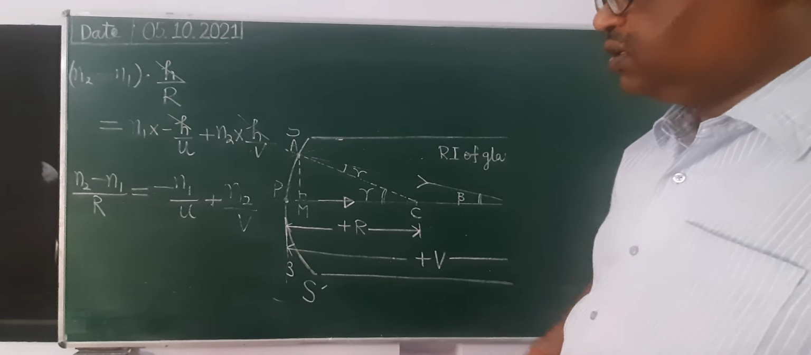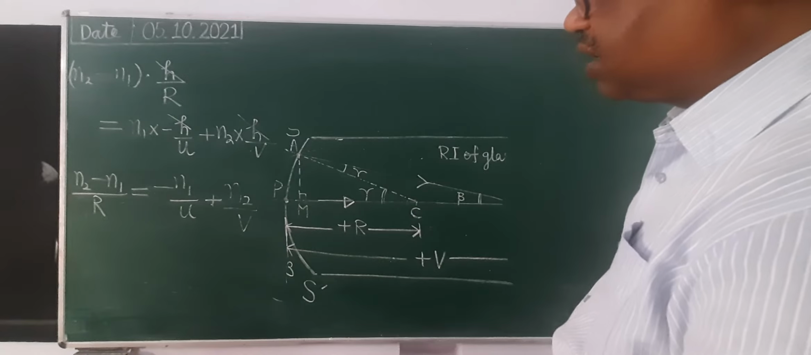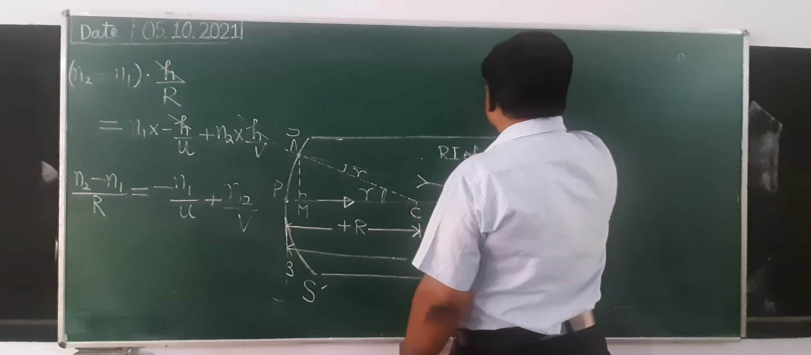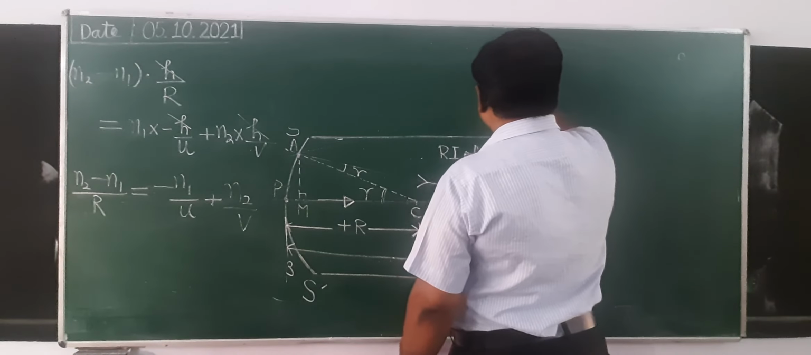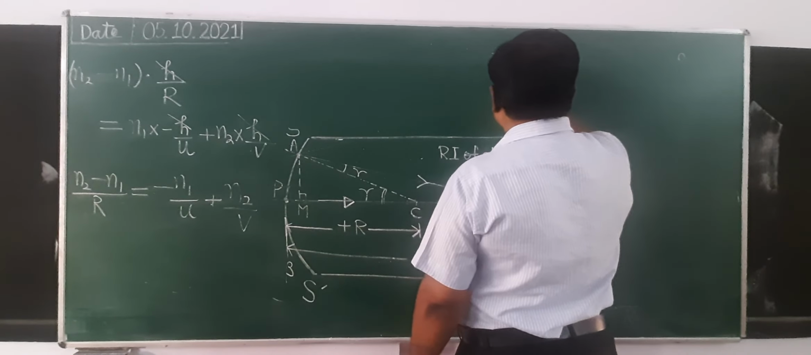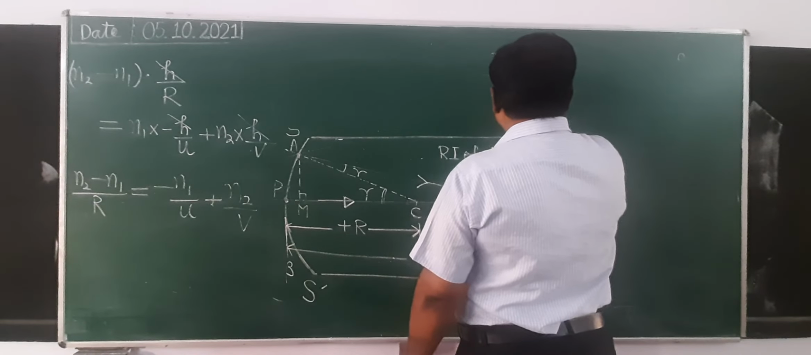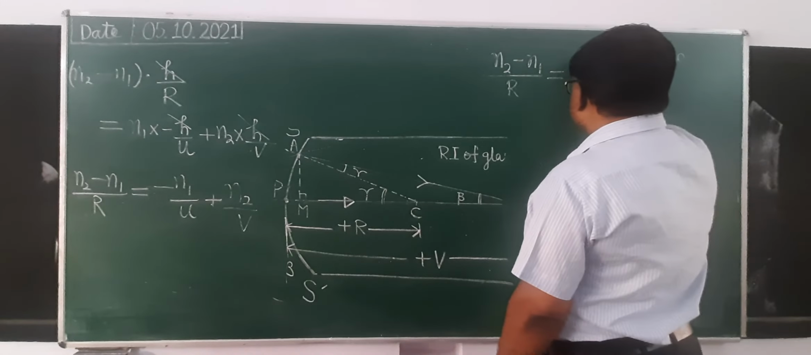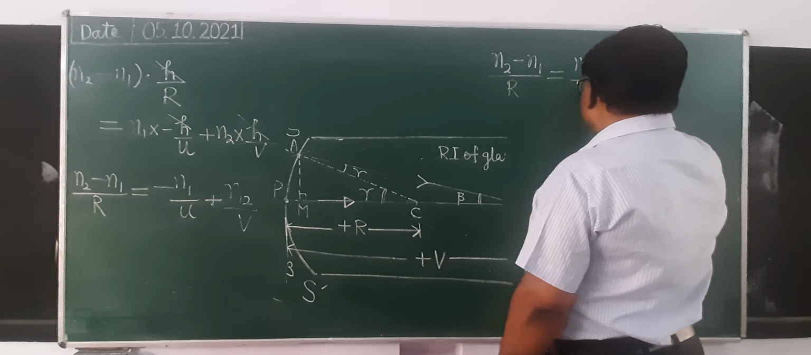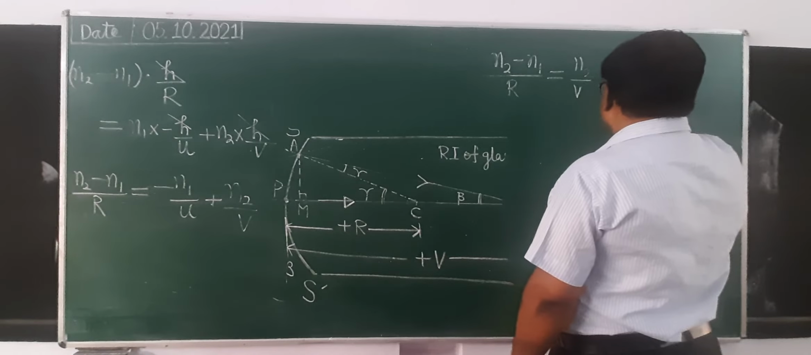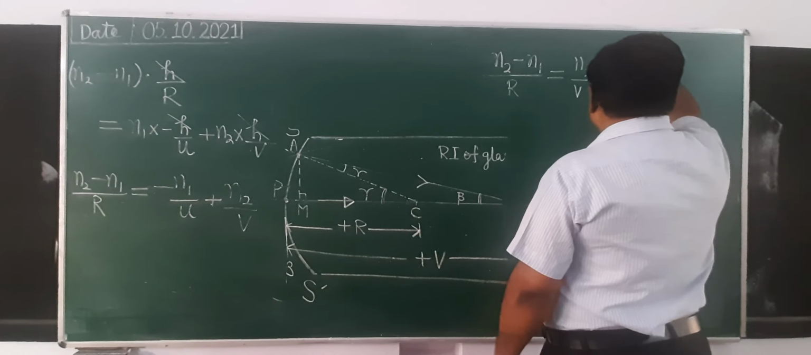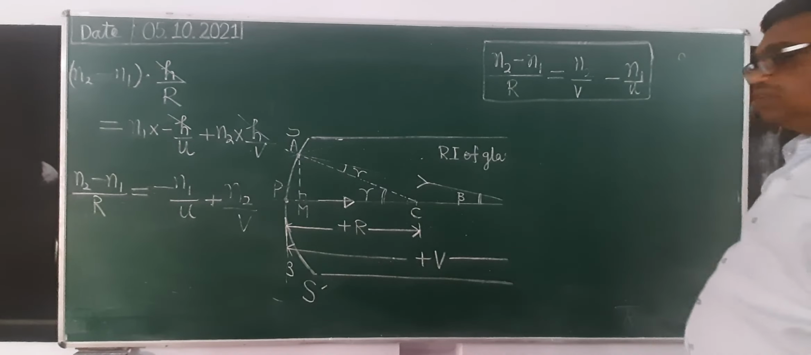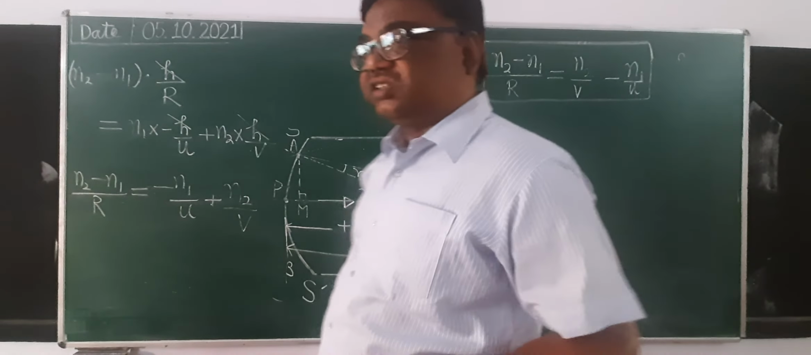Now, have you noted? Now you rearrange the terms. So on rearranging the terms, this will be (n2 minus n1) upon R equals n2 upon v minus n1 upon u. This is one form of this relation.